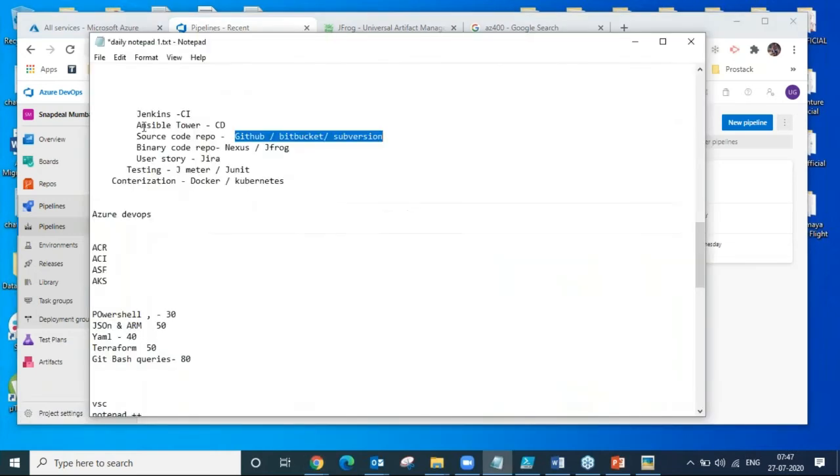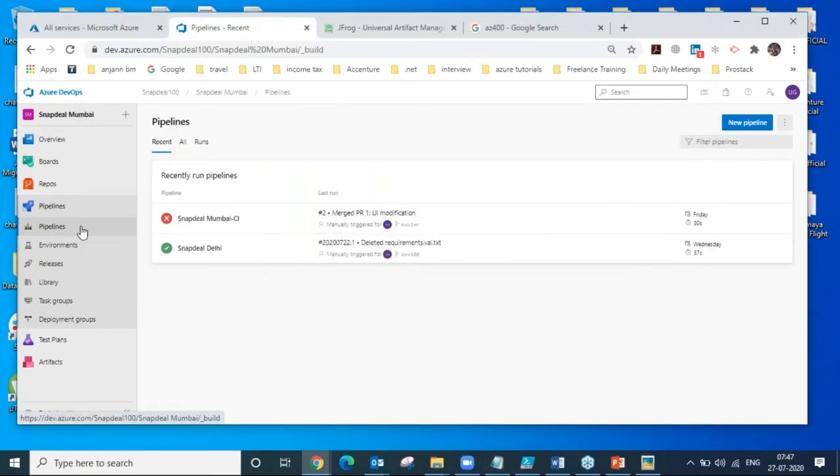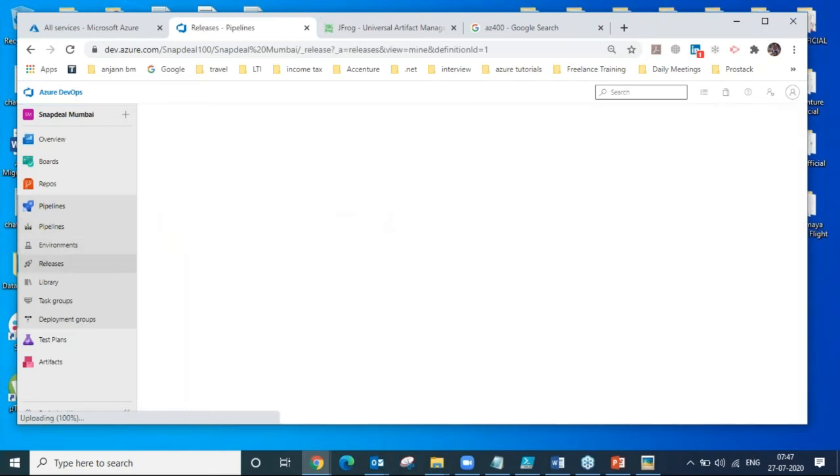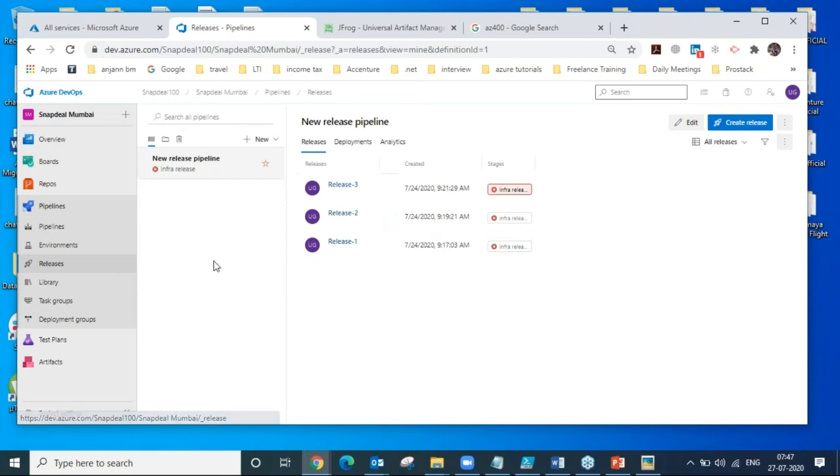why go for Jenkins for the build and Ansible Tower for the deployment? We can have our own build pipelines. Okay, we can have our own release pipelines. These are CD pipelines, continuous delivery pipelines.